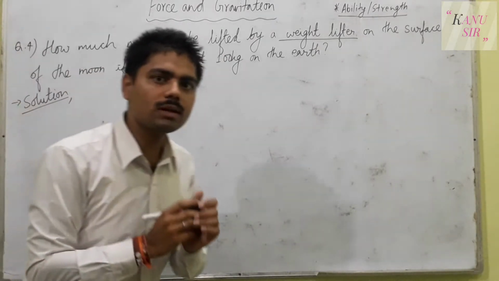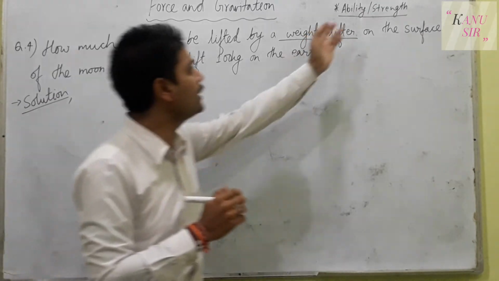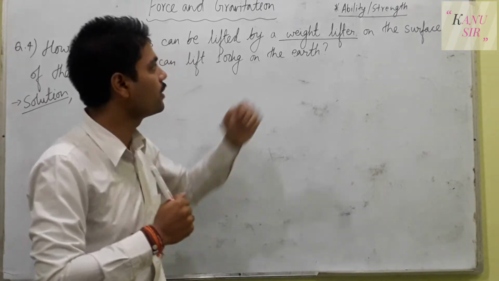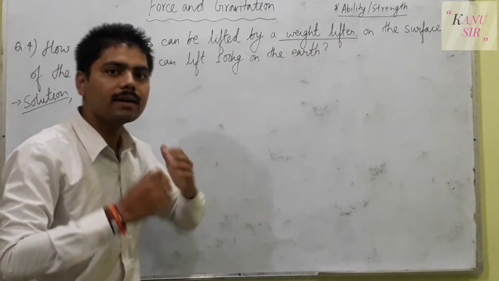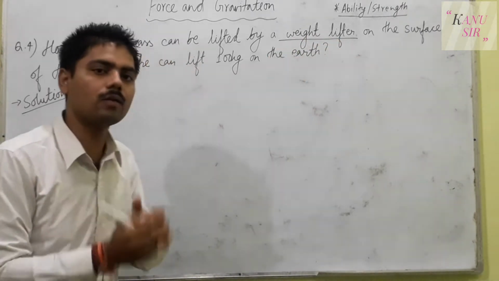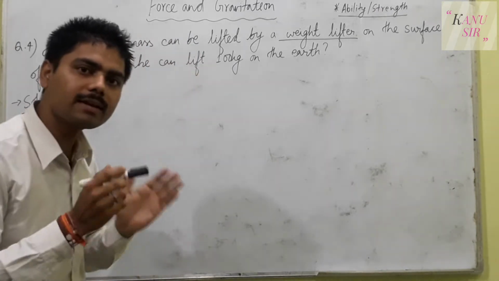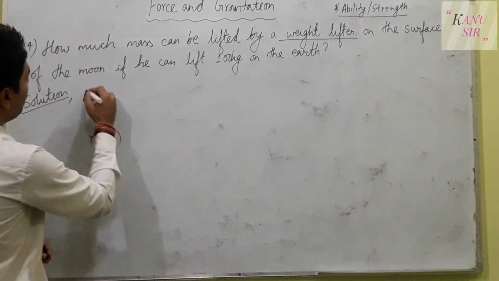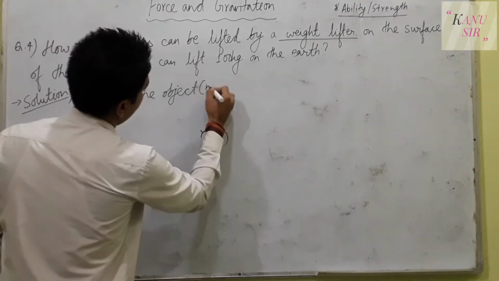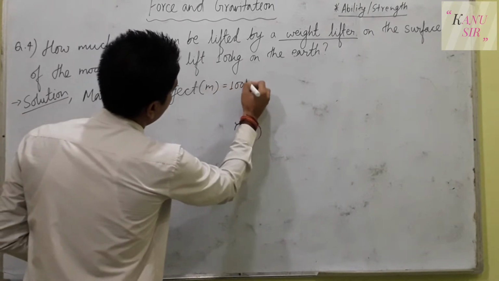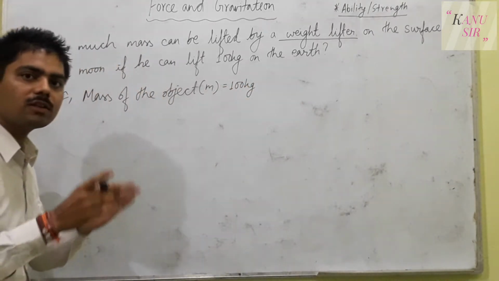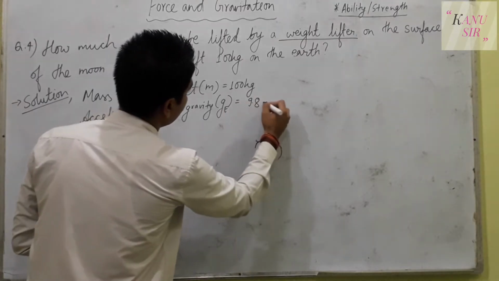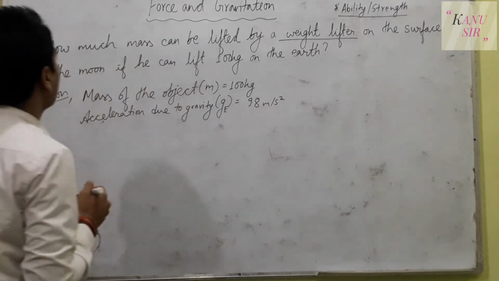So here we are actually trying to find out the ability or the strength of the weightlifter, the highest strength of the weightlifter, how much he can lift on the surface of the earth and on the surface of the moon. So let us write the given data. In the name of data, just the mass of the object is given. So the mass of the object is equal to 100 kilograms. And acceleration due to gravity on the earth is 9.8 meter per second square.